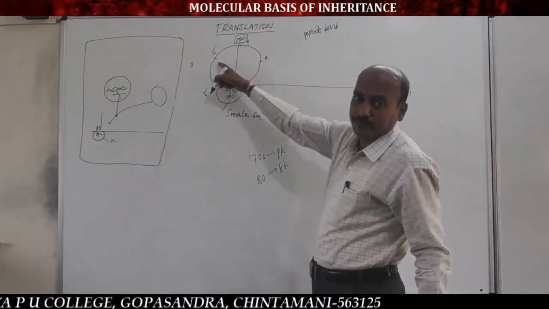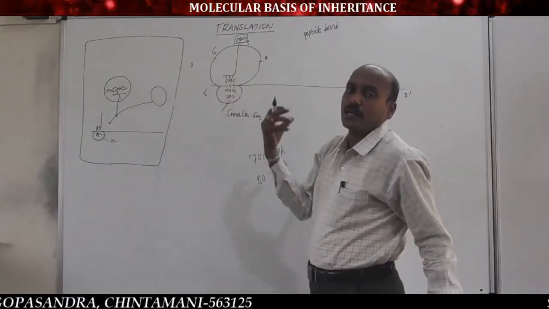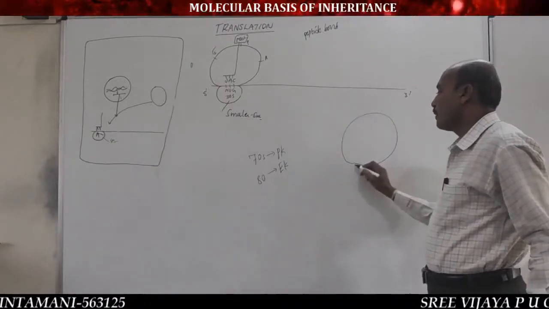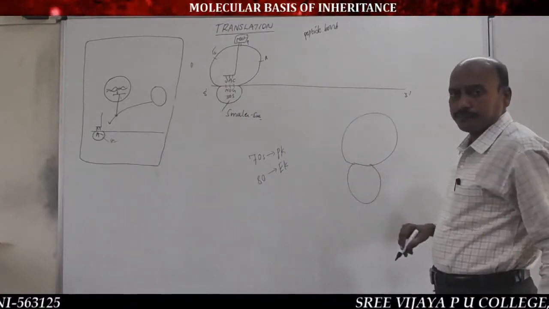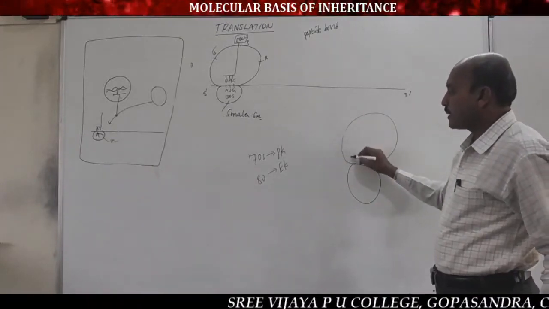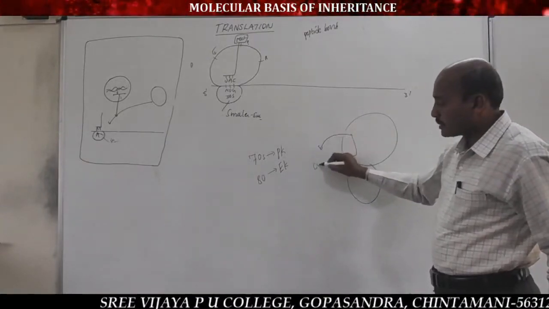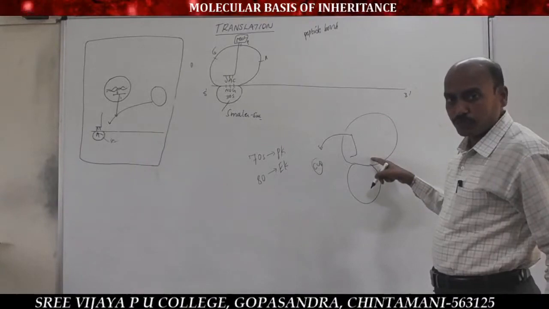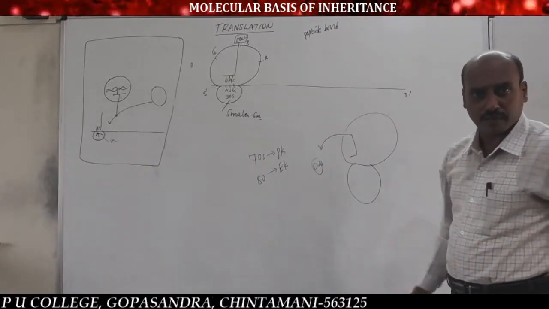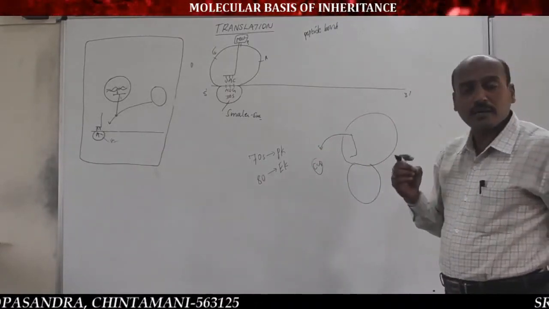And E site, the exit site, acts as the outdoor. After coding of amino acid by tRNA, the tRNA becomes empty. The empty tRNA enters the cytoplasm from the ribosome through the E site, the outdoor, and is soluble in the cytoplasm of the cell. That's why tRNA is also called soluble RNA.